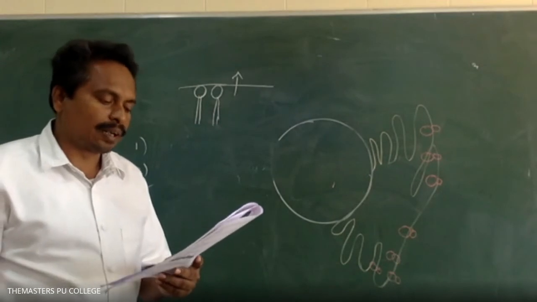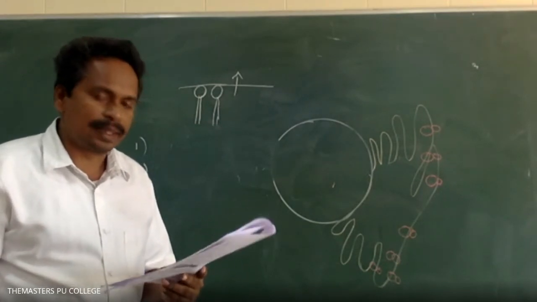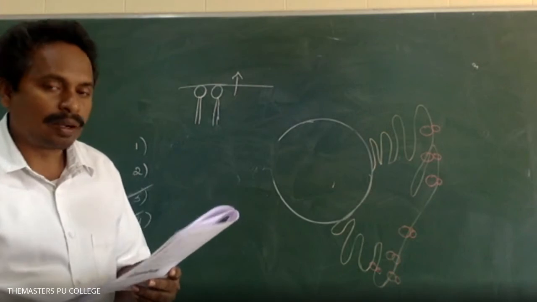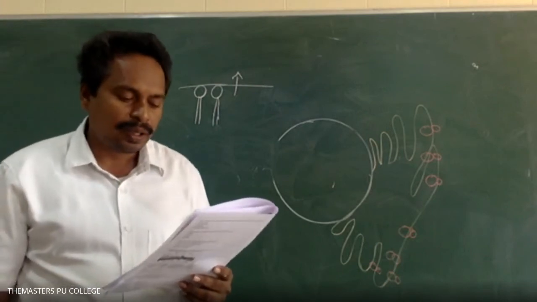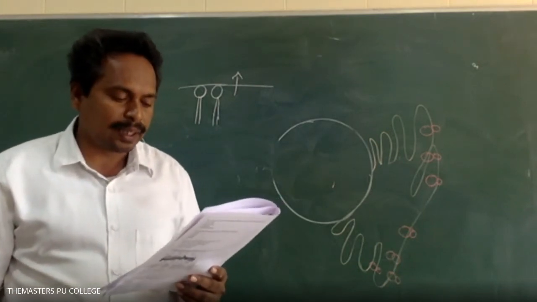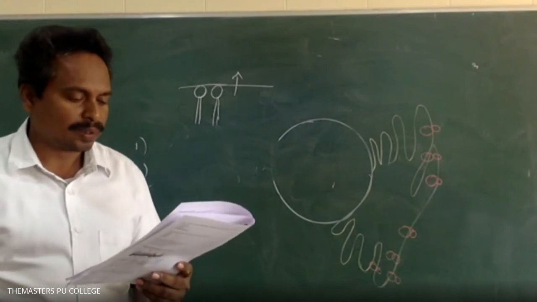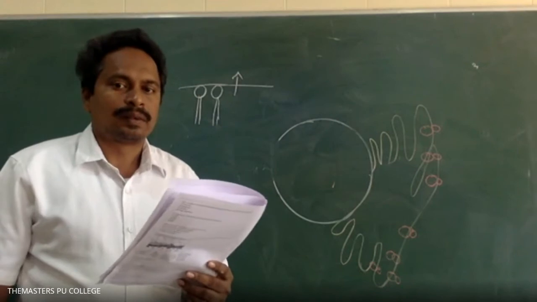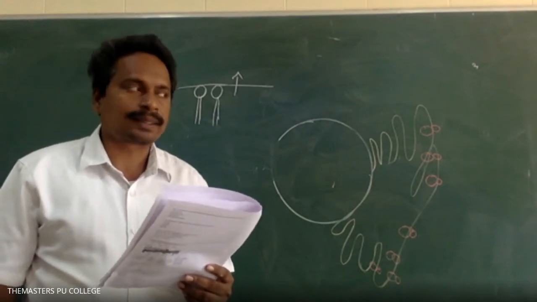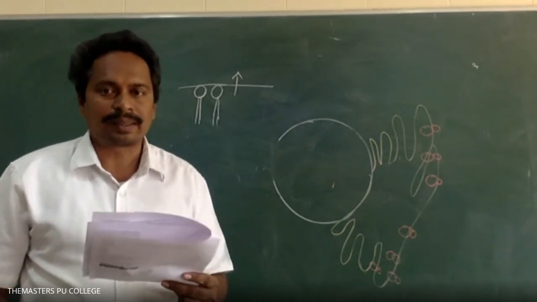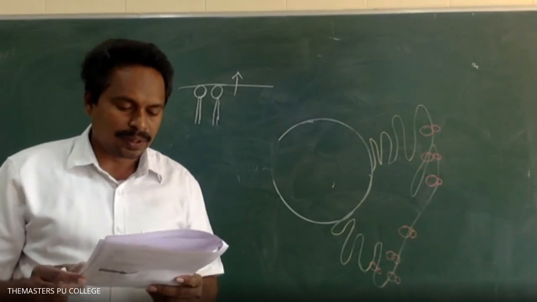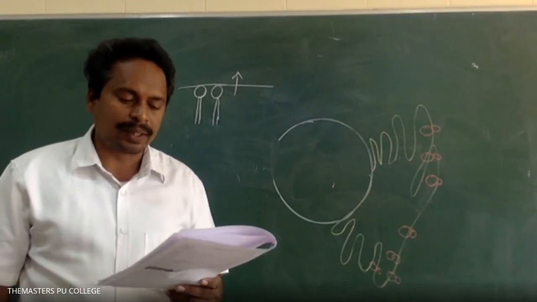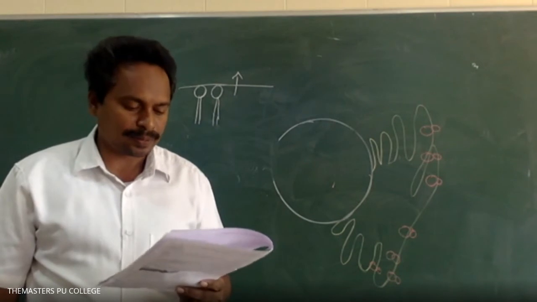Next, the main arena of various types of activities of the cell is the cytoplasm. What is another name of cytoplasm? Cytoplasm or cytosol. So the main arena of various types of activities of the cell is the cytoplasm.